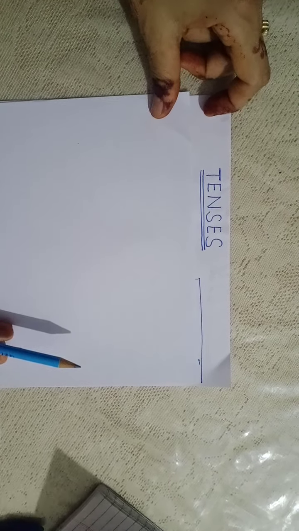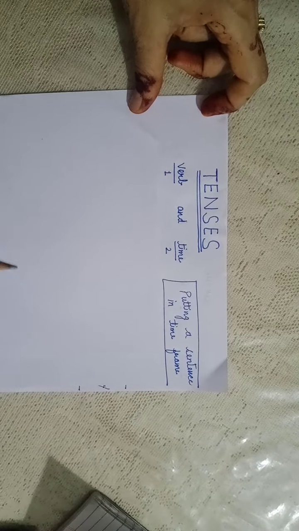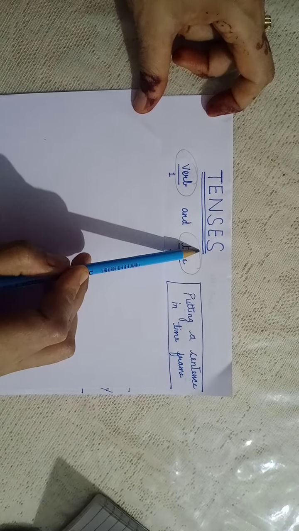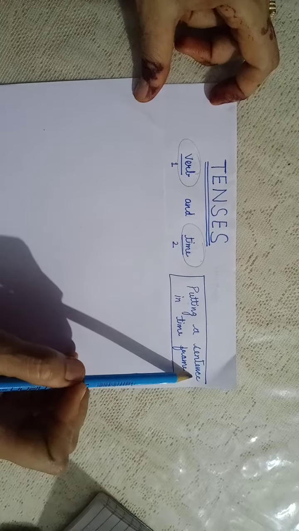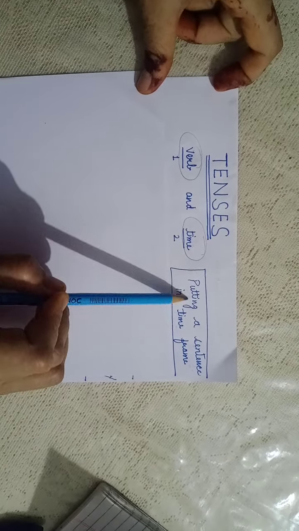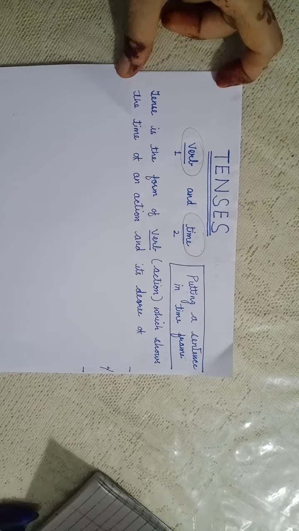Tenses. What are tenses? What is tense actually? Tense mainly deals with two things. One is the verb and the second thing is time. Putting a sentence in time frame. Let us come to the definition part.